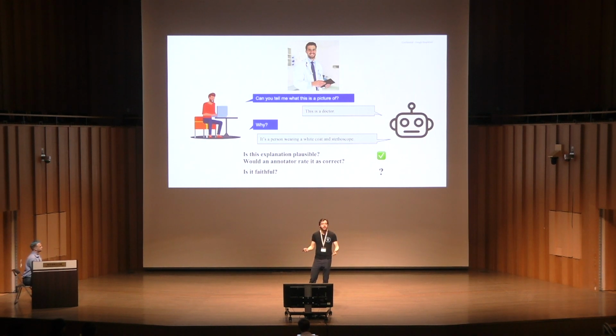But I could also imagine a model that has learned some spurious correlations in the data. Another possible model I could imagine is one that has learned this concept of doctor means a man in a medical setting. And this is a man in a medical setting, so I'm going to predict doctor. But the explanation I'm giving is going to be the one that will get the most upvotes from human annotators, which may be this one. Now, if this is the case, then the explanation it gave is not faithful.